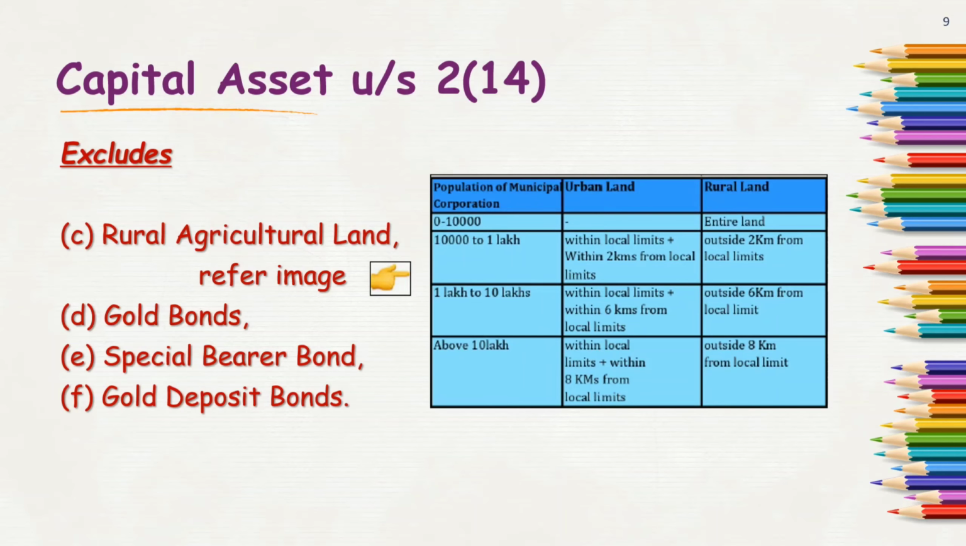So this is how we have 6 exclusions to the definition of capital asset. First was stock in trade, second was personal effects, which had a few exclusions again, third is rural agricultural land, next is gold bonds, special bearer bonds, and the last one is gold deposit bonds. So these are the 6 items which will be excluded from the definition of capital assets.